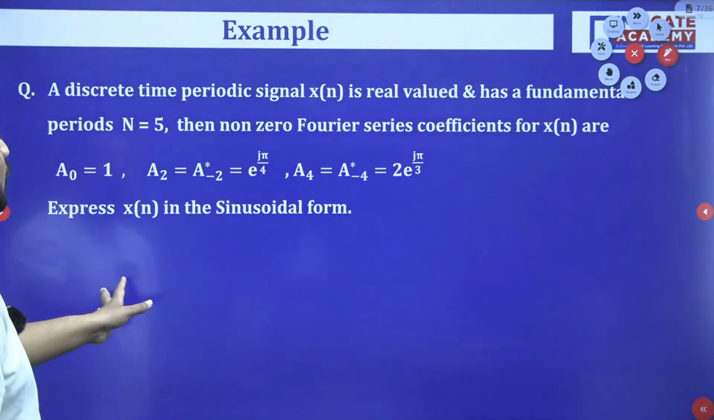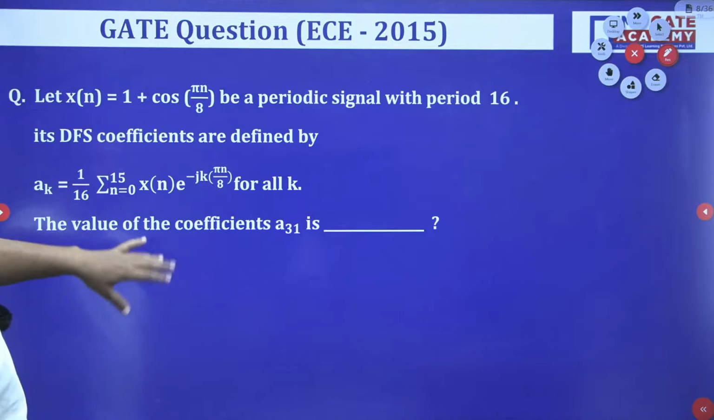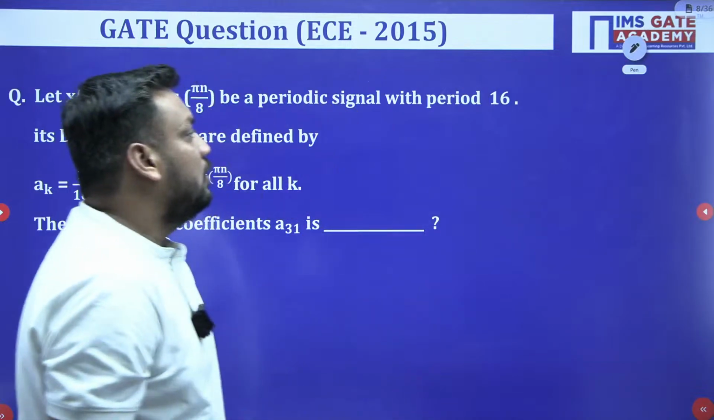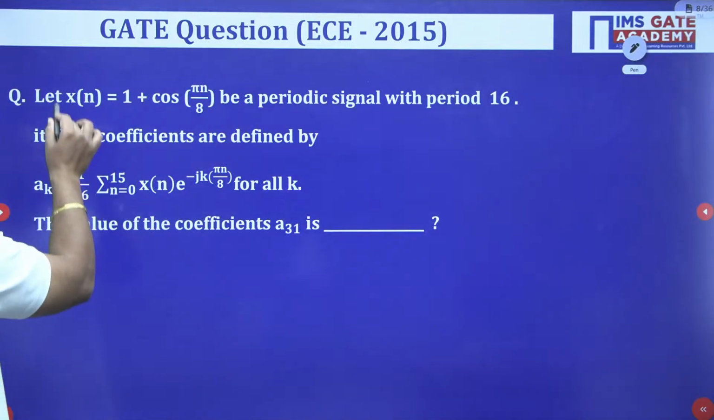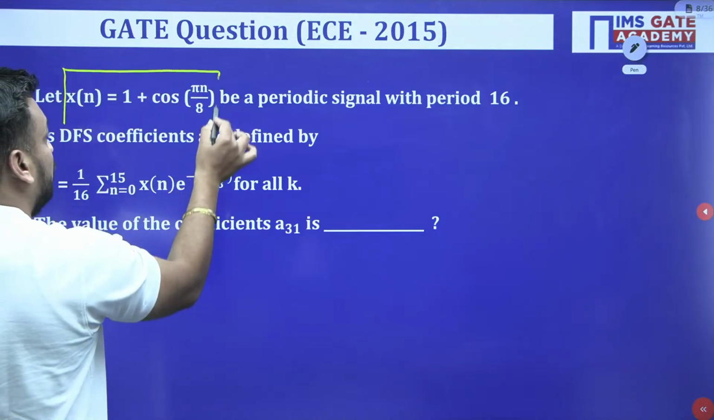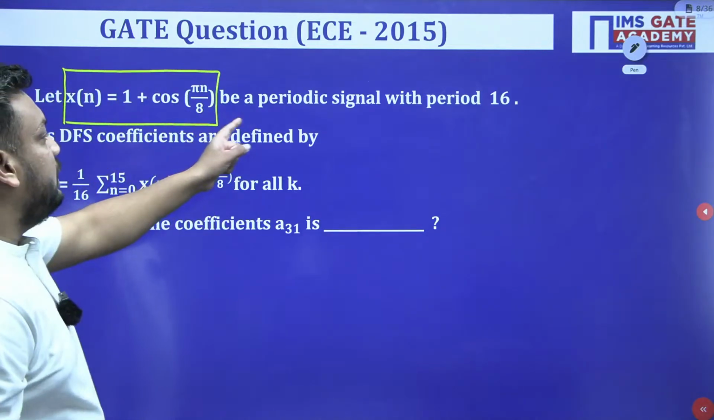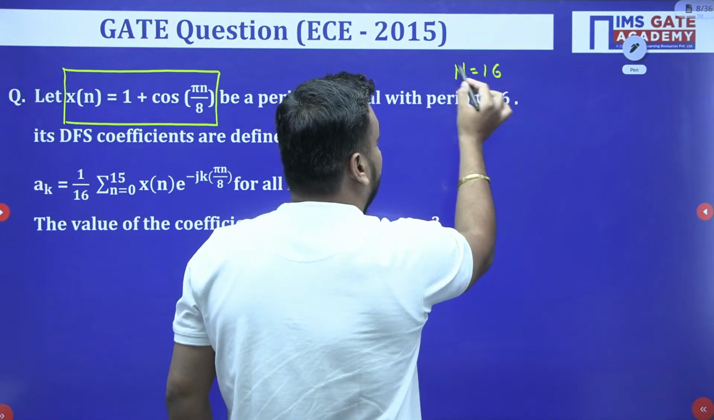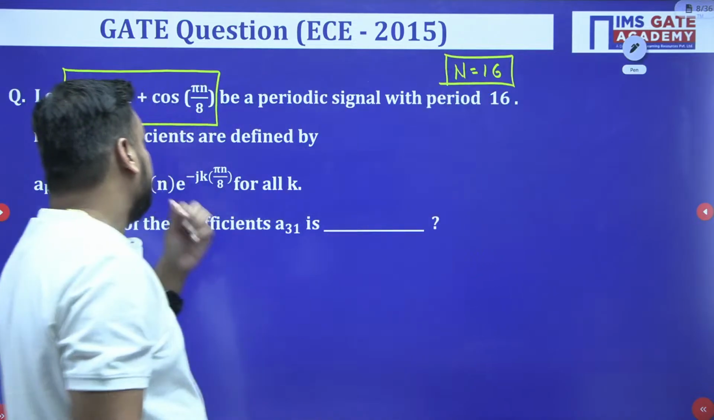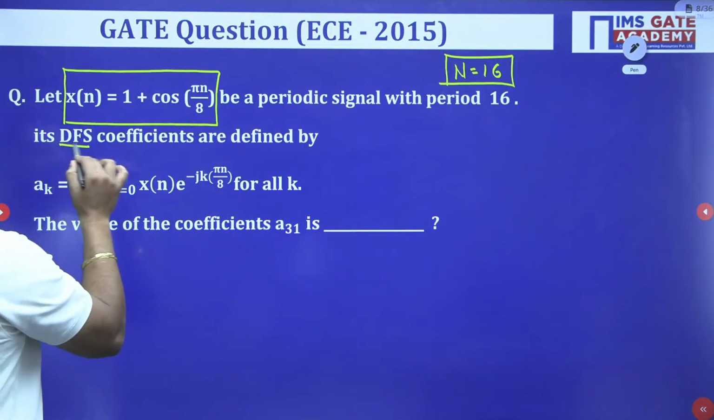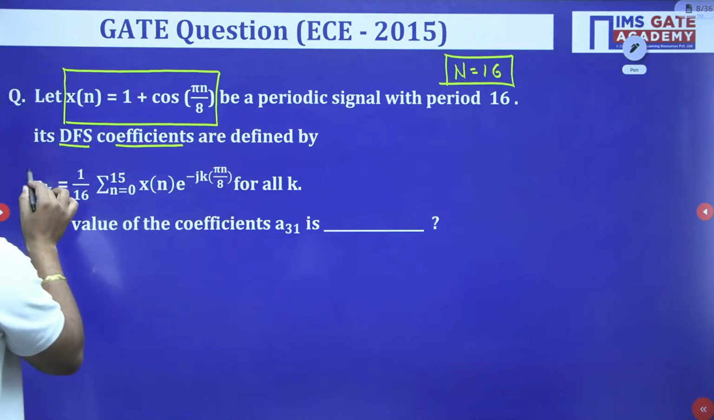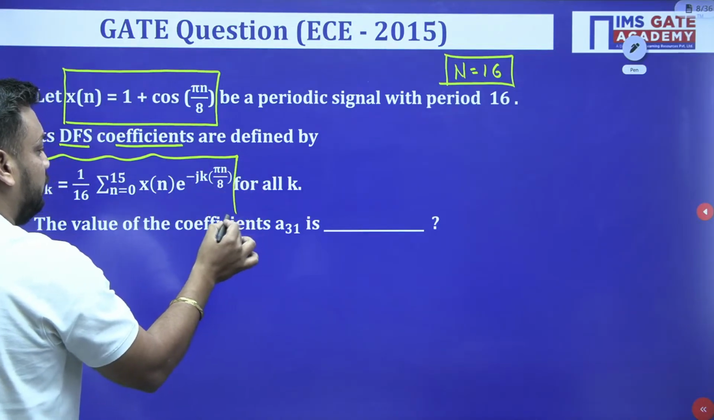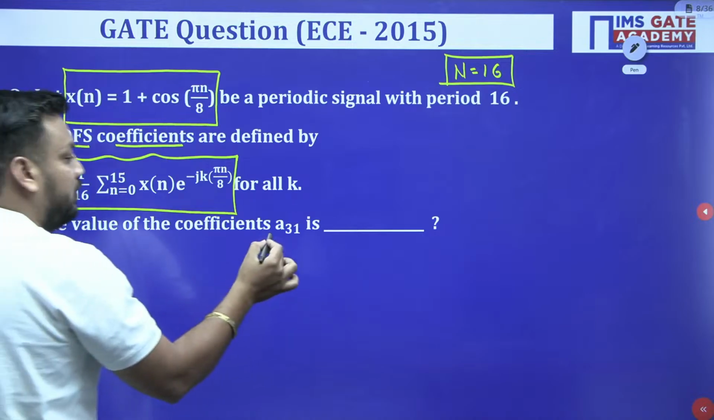Now here, this question we already discussed in the last classes. So this is the first question of today's class, which is based on the periodicity condition. Just read the question carefully. Here x of n is given to you, and it says x of n is a periodic signal with period 16. It means capital N value is given to you, that is 16. If the DFS coefficients, discrete Fourier series coefficients, are defined by AK, the value of the coefficient A31 is?